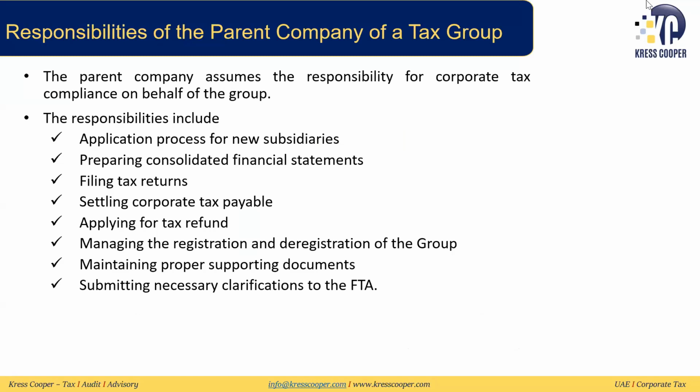So for any applications for new subsidiaries, it's the responsibility of the parent company to prepare the consolidated financial statement, to file the tax return on behalf of the whole group, to settle the corporate tax payable within time, to apply for any tax return, or manage the registration and deregistration of the group. This will be under the responsibilities of the parent company, to also maintain the proper supporting documents, and to do any correspondence with the FTA.